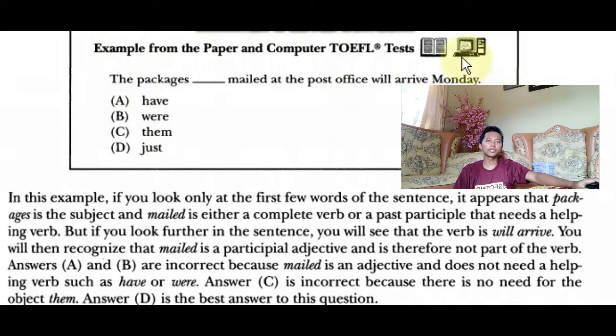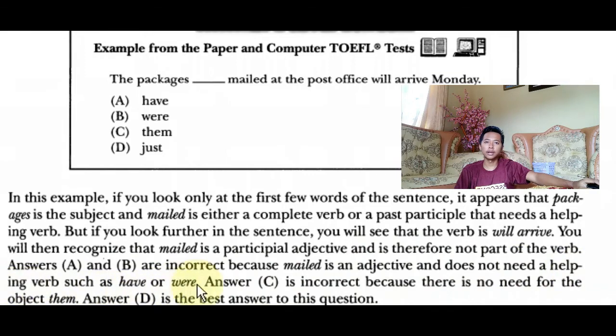Okay, example for skill 5. The packages mailed at the post office will arrive Monday. A. Have, B. Were, C. Them, D. Just. Answers A and B are incorrect because mailed is an adjective and thus does not need a helping verb such as have or were.